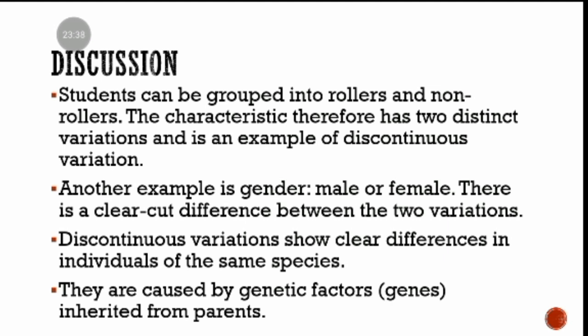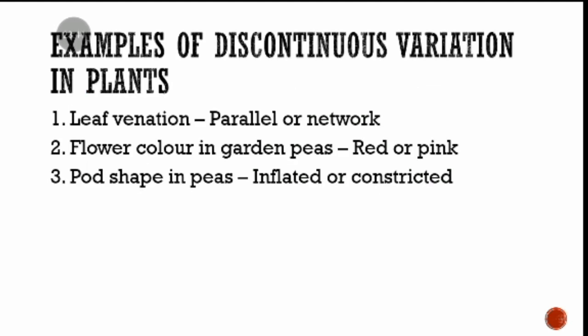Okay, so let us proceed to more examples. We have examples of discontinuous variation in plants, and you can see that we have leaf venation, we have parallel venation and network venation. Can you mention the plants that have parallel venation? Maize. Yeah, maize, grass, all grass plants, they have parallel venation.